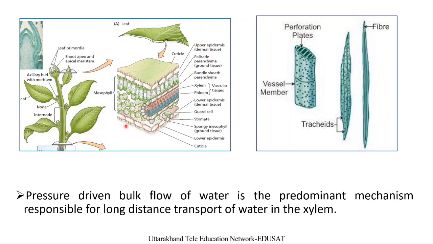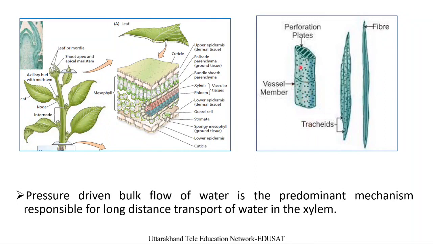What are the cells or tissues responsible for that bulk flow of water? In this picture we can see that water is translocated by the complex tissue, xylem, and xylem is composed of vessels and tracheids. Vessels and tracheids have sufficient open lumens, and through these openings, through these tubes, the water moves in bulk flow.